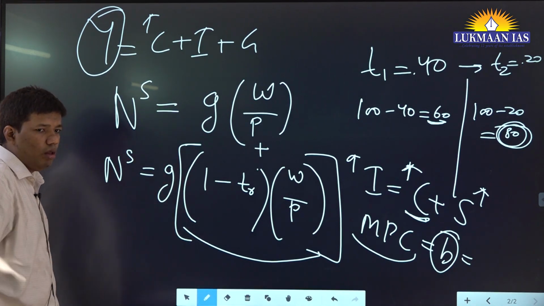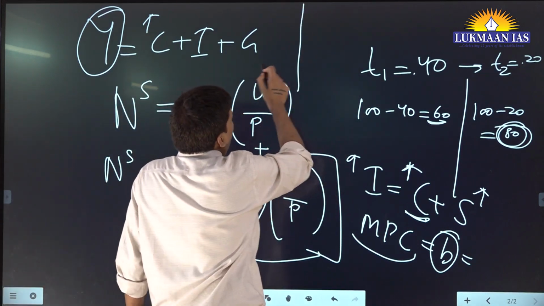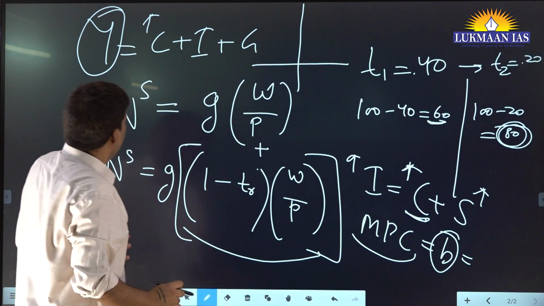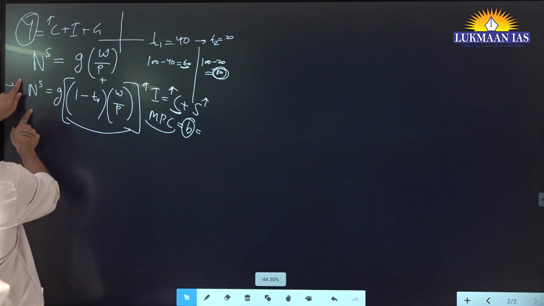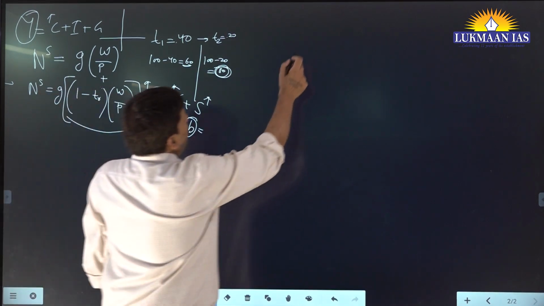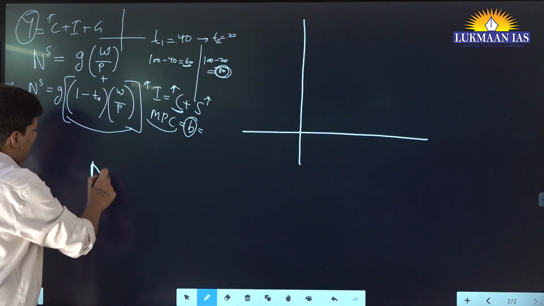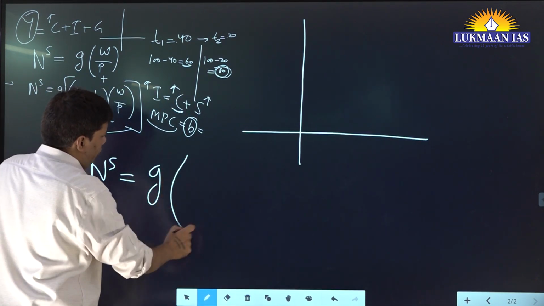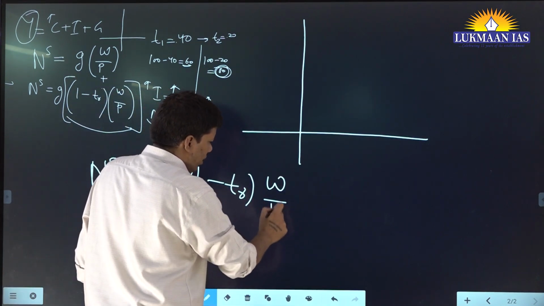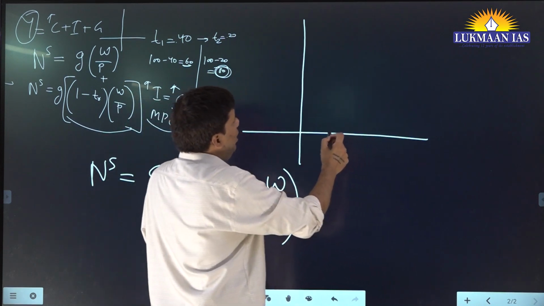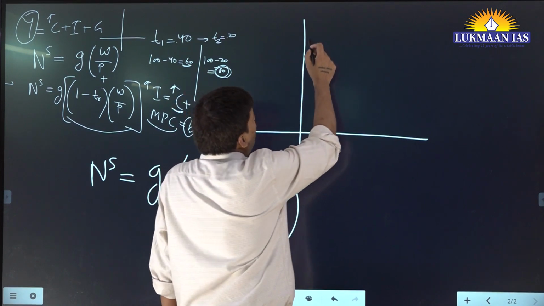Sorry, the curve will move rightwards. Okay, yes, sir. Now you're saying the curve will move rightwards. In what curve? Just a minute, I will show you that. Okay, you are saying the N^S curve, which is the new curve and which is defined as 1 minus T_R into W upon P. Demand curve is like this, right?